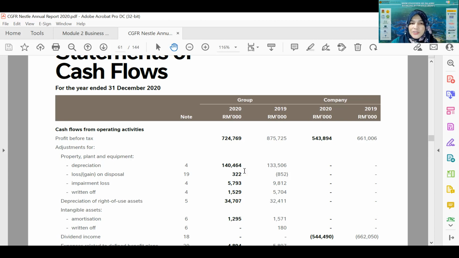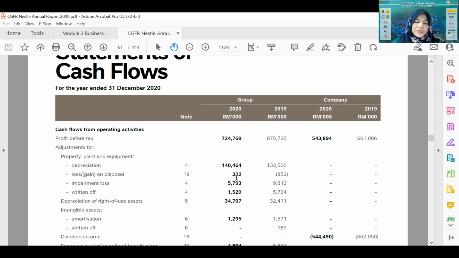However, it is not actually about money going out, because depreciation is just about the portion of the assets being utilized, 140464. It is deducted from the revenue, but it is not money going out. So that's why now it is added back in the calculation.